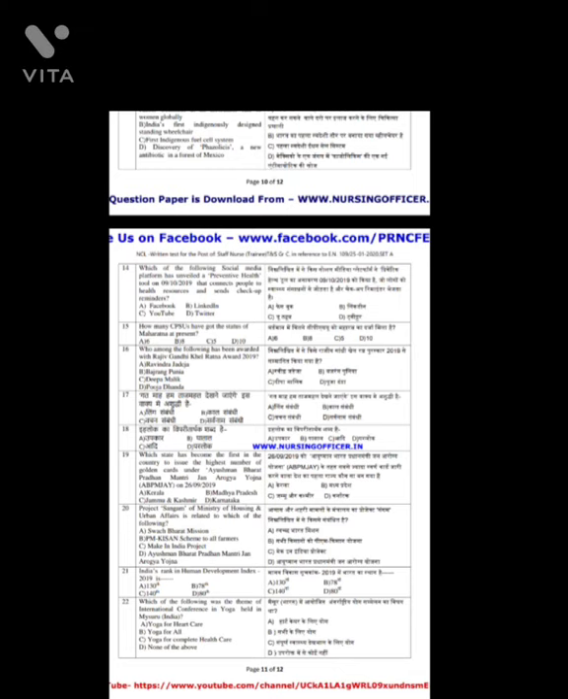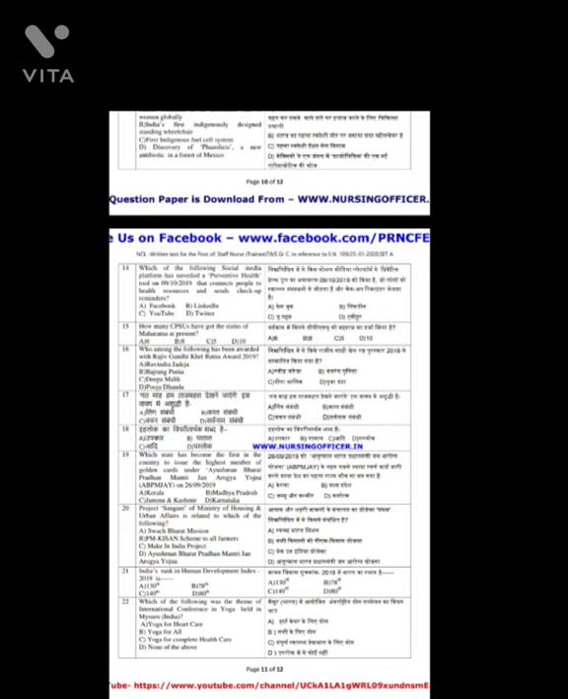Question number 19. Which state has become the first in the country to issue the highest number of golden cards under the Ayushman Bharat Pradhan Mantri Jan Arogya Yojana on 26/9/2019? And the answer is option C, Jammu and Kashmir. Question number 20. Project Sangam of Ministry of Housing and Urban Affairs is related to which of the following? And the answer is option A, Swachh Bharat Mission.